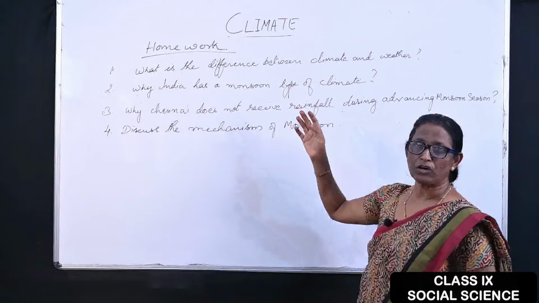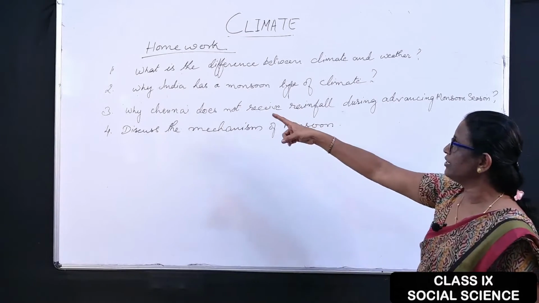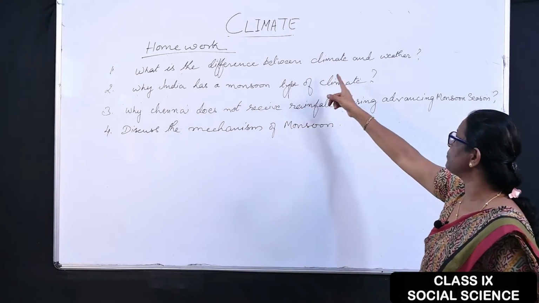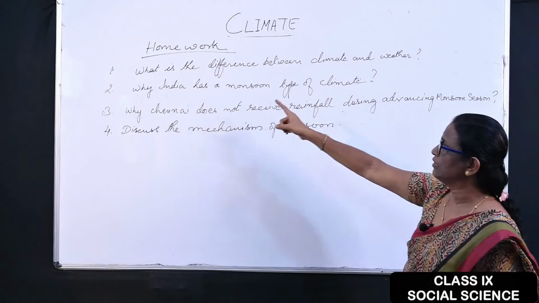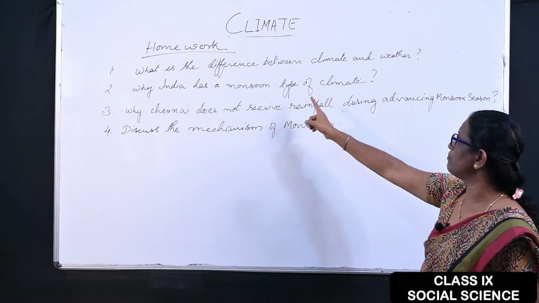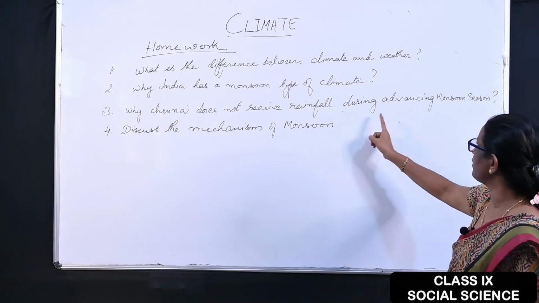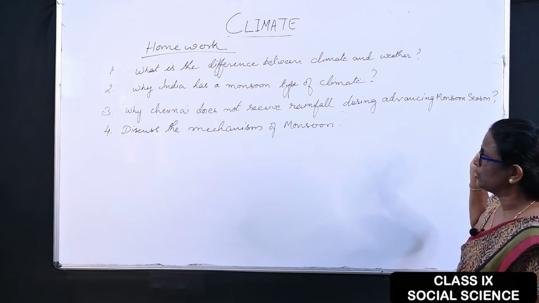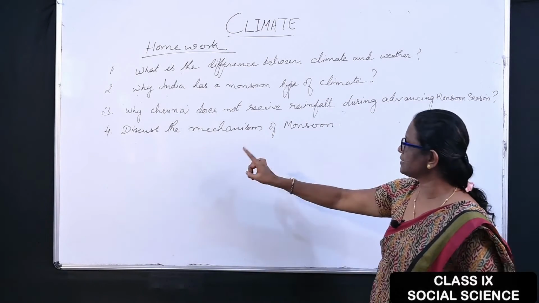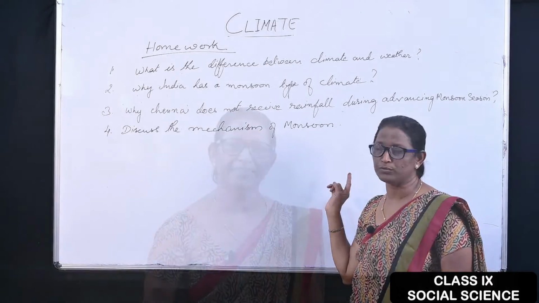I hope you followed this chapter. I have given you homework. What is the difference between climate and weather? Why does India have a monsoon type of climate? Why does Chennai not receive rainfall during the advancing monsoon season? Discuss the mechanism of monsoon.